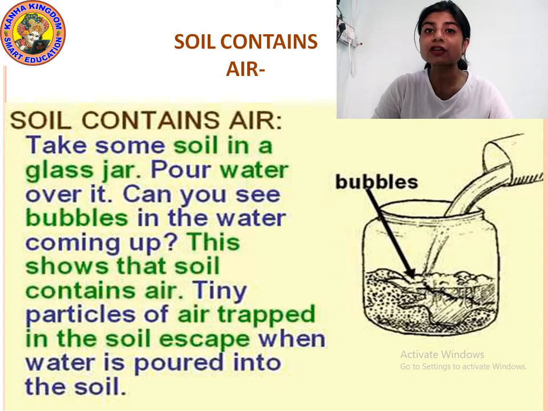These bubbles are actually air that is trapped in the soil, and when you pour water in it, it escapes. When you pour water in it, the trapped air in the soil escapes, forming tiny bubbles. This proves that soil contains air. Okay. You can also do this practical at home. You can see whether tiny bubbles and tiny droplets come out from the soil or not. Okay. This shows that soil contains air.